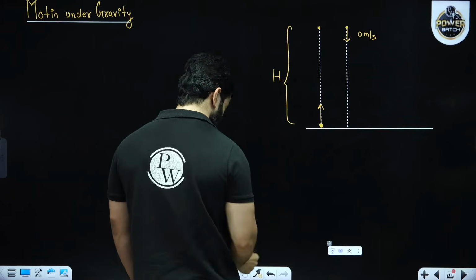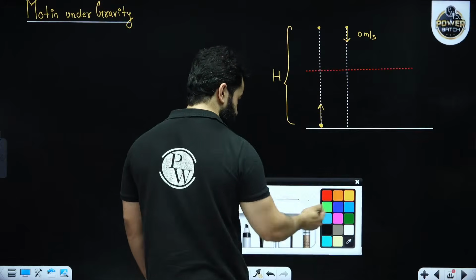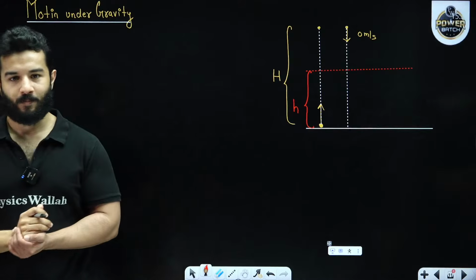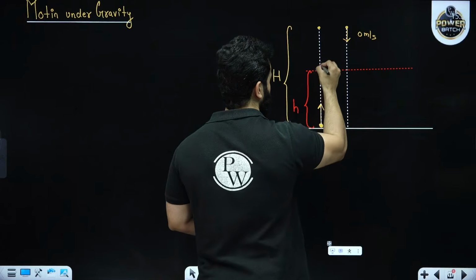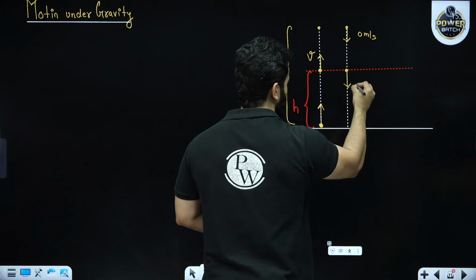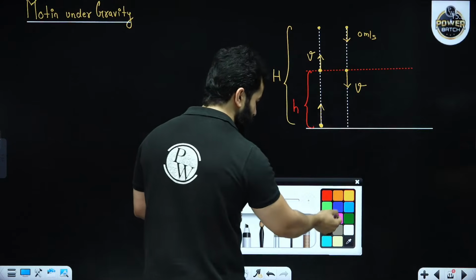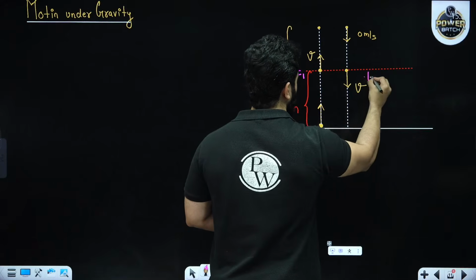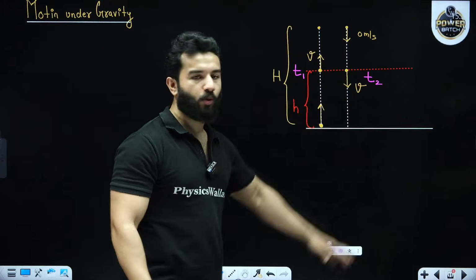And they are saying that particle is at certain height, small h, like this. All right. And we know that at these points, let's suppose if the particle has velocity v in this direction, then particle will have same magnitude of velocity but in opposite direction. Another point, my dear friends, please see, these things are very, very important. Let's say time was t1 at this point and time was t2 at this point, right?